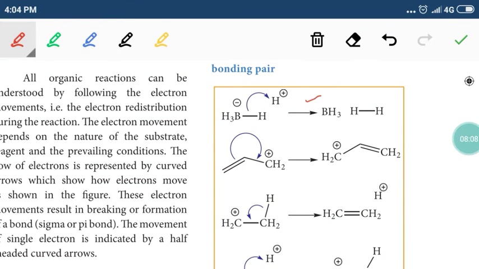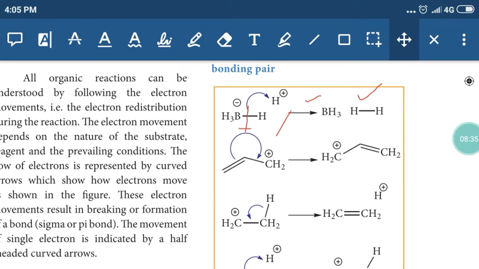You take two oppositely charged ions, H plus and BH3 minus. One bond pair can be moved as another bond pair, so that a new bond is formed between hydrogen and hydrogen. Okay. So here the bond is broken, one bond pair becomes another bond pair. Many examples have been given. So this is called electron movements.